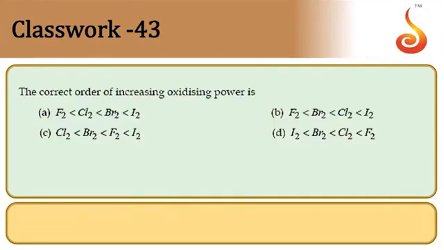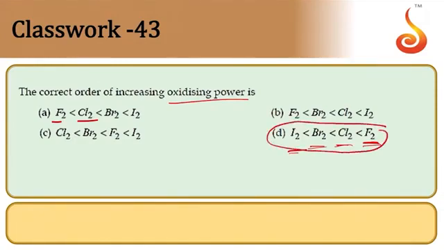Then 43. The correct order of increasing oxidizing power. Oxidizing power will be fluorine more than chlorine, so this is not the correct option. Fluorine is more here than chlorine, than iodine we have. Fluorine is the strongest oxidizing agent, then comes chlorine, then comes bromine, then comes iodine.